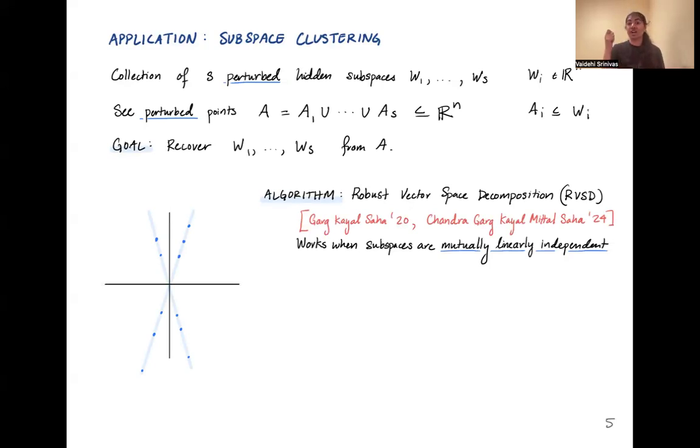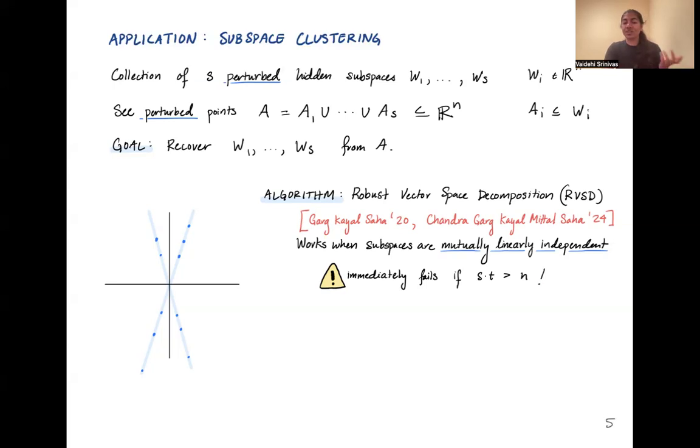That means that for any vector that's in one of the subspaces, you can't write it as a linear combination of vectors from the other subspaces. And this really fits well with the smooth analysis model. Because these subspaces were perturbed to begin with, we should expect that they should be linearly independent. Except this immediately fails if the number of subspaces times the dimension of each subspace, that's S times t, is greater than n, which is the ambient dimension of the space. Then we just run out of dimensions for this to even be possible, for these to be mutually linearly independent.